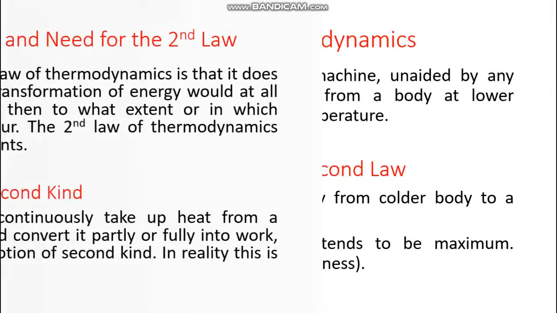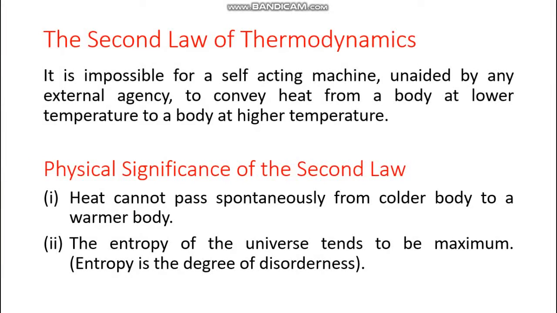So let us see, what does the second law say? It is impossible for a self-acting machine, unaided by any external agency, to convey heat from a body at lower temperature to a body at higher temperature. For example, take a refrigerator or air cooler. Take the heat energy inside the refrigerator, or absorb the heat energy inside the room, and there is no electricity; the external agency is not present.